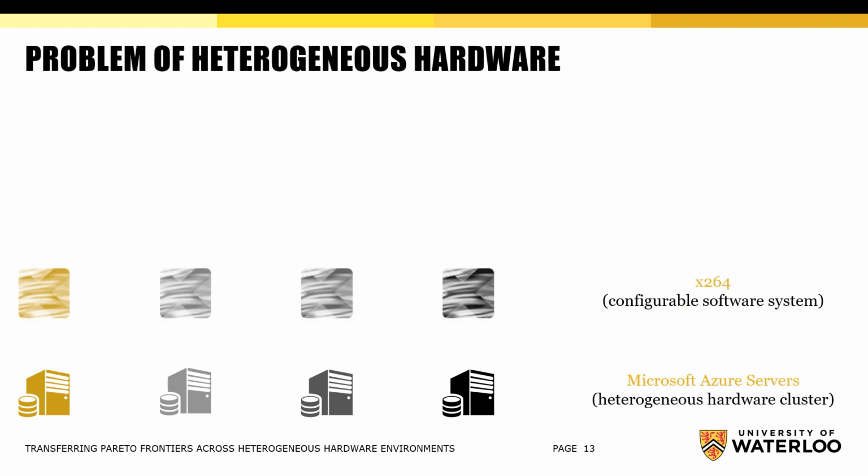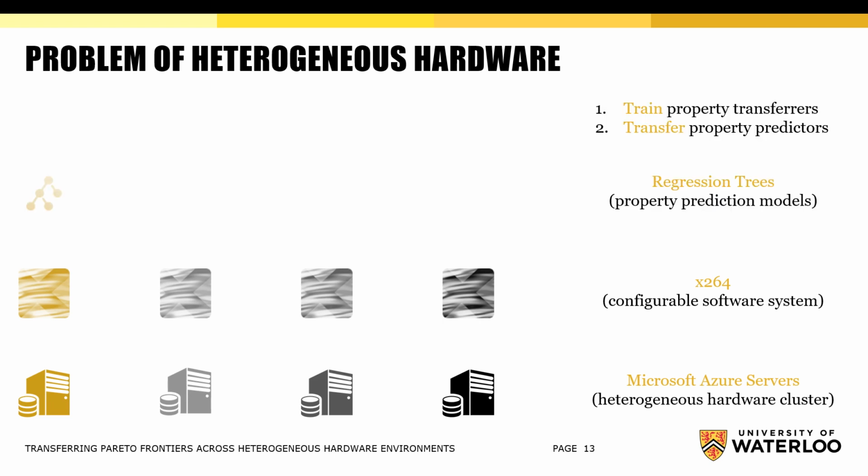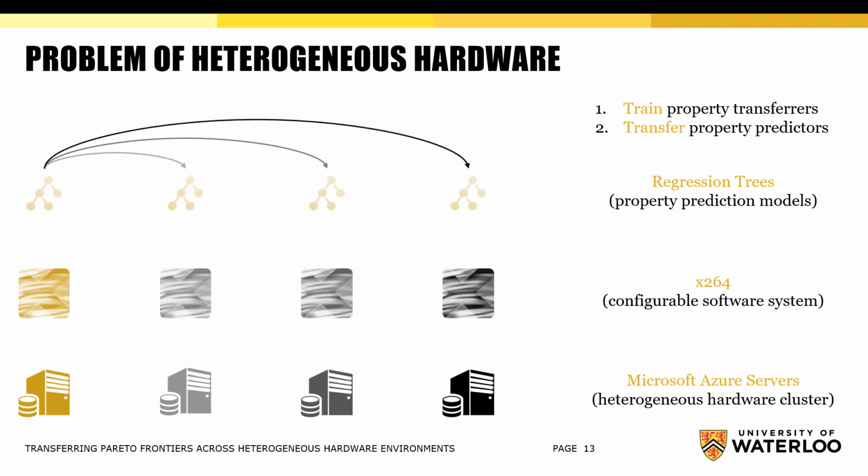We can address the problem of heterogeneous hardware by training a property transferring model for each analyzed property and each pair of hardware platforms, and by transferring property predictors across hardware using trained property transferers. This way, we can save a lot of benchmarking effort by measuring only the minimal amount of configurations necessary for building property transferers across the cluster.